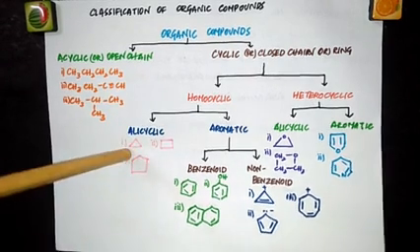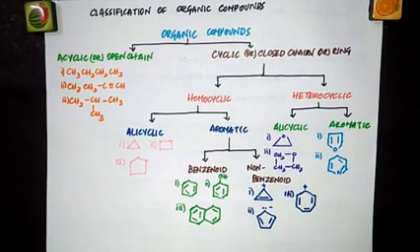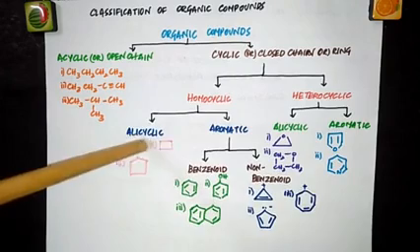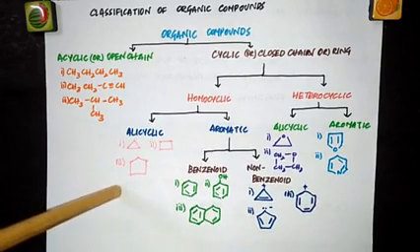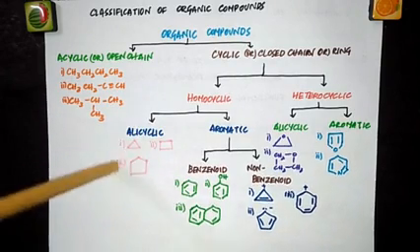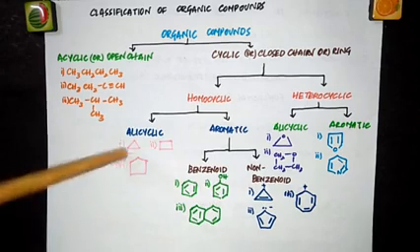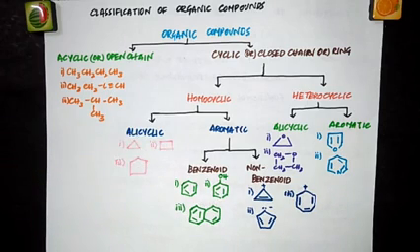So these alicyclic compounds resemble aliphatic compounds in most of their properties. These are the examples of alicyclic: cyclopropane, cyclobutane, cyclopentane. They are made up of only one type of atom, which is carbon. Nothing else, any other atom is not present here.